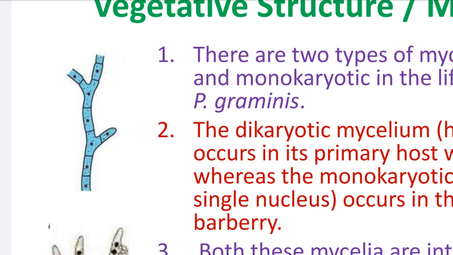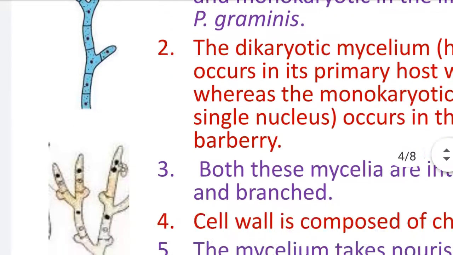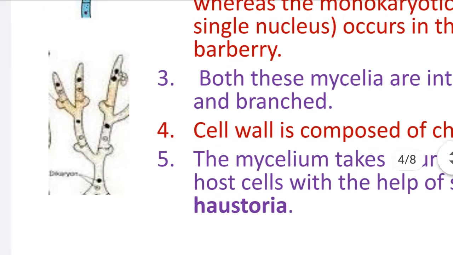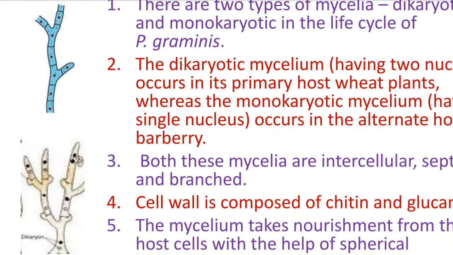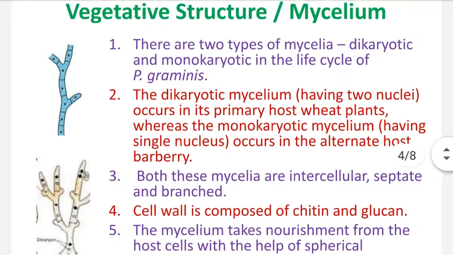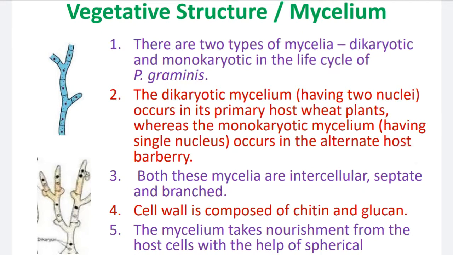Here each cell is uninucleated, so this mycelium is the monokaryotic mycelium. See this diagram, in this diagram each cell is binucleated. Each cell has 2 nuclei, and these 2 nuclei are nothing but the dikaryotic condition. So the life cycle of Puccinia produces monokaryotic as well as dikaryotic mycelium.